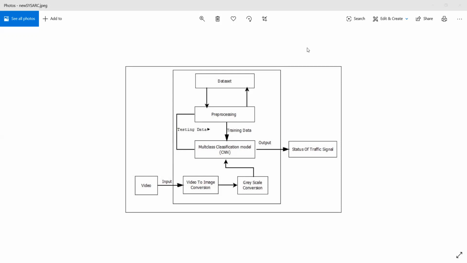There are various types of pre-processing, such as splitting data into training and testing data. In this, the training data set is 80% and the testing data set is 20%. By using this data, we build the model.